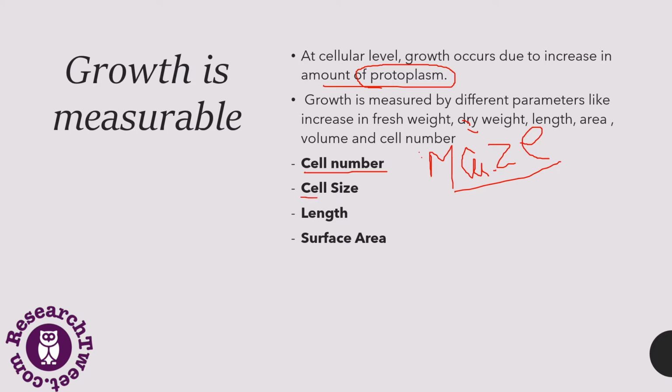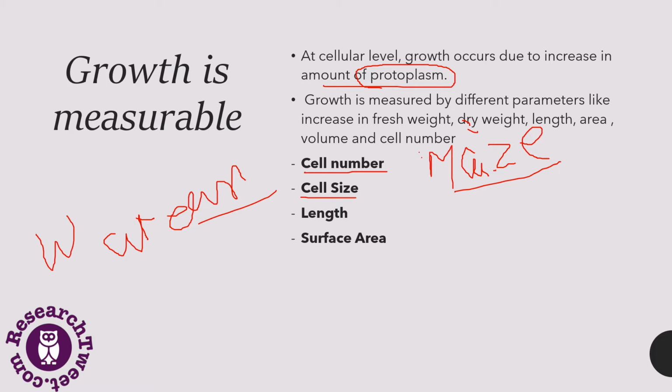Then if we talk about cell size, the example of cell size is watermelon. Watermelon cells basically increase in size by about 3,50,000 times.